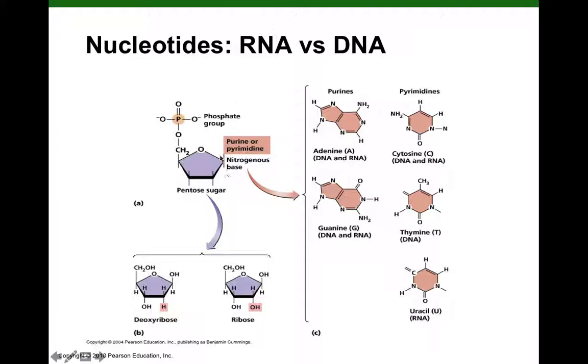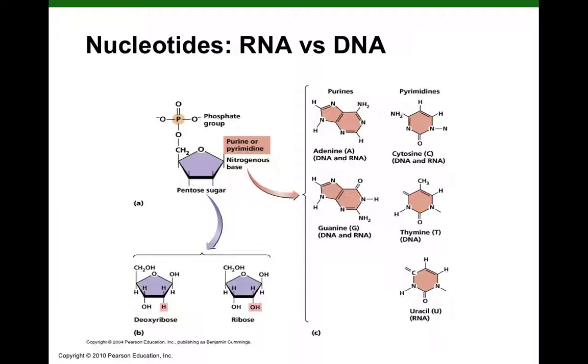All right, so if we look at the pentose sugar in RNA, the pentose sugar we find is called ribose, a 5-carbon sugar. Let's count the carbons here: carbon 1 prime, carbon 2 prime. Focus on this hydroxyl group attached to carbon 2 prime, because now we're going to take our ribose and take off that oxygen, and the result will be deoxyribose. You can see the only difference is on carbon 2 prime, where there's no oxygen present. So that's deoxyribose, the sugar found in DNA.